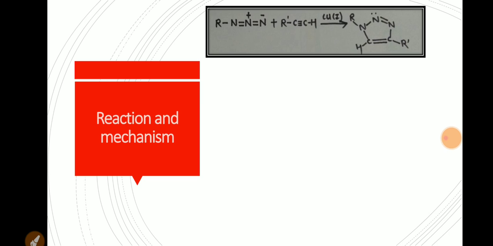This copper(I) catalyzed reaction is highly regioselective and gives only the 1,4 adduct. The reaction can be carried out at room temperature and at a much faster rate. The reactions work well when a mixture of water and an alcohol is used as a solvent.